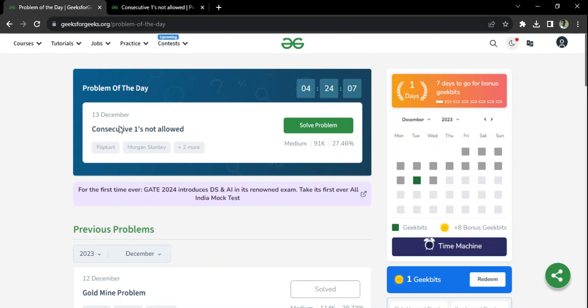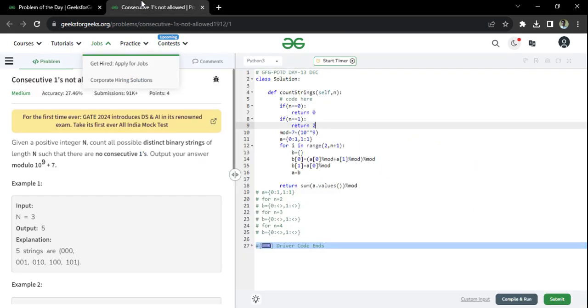Today we are at day 13 of the Geeks for Geeks problem of the day. The question is consecutive ones not allowed. This question has been asked by some of the prominent companies like Flipkart, Morgan Stanley, and many more. So let us see what this question is.